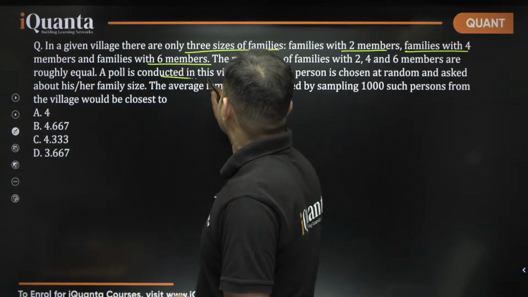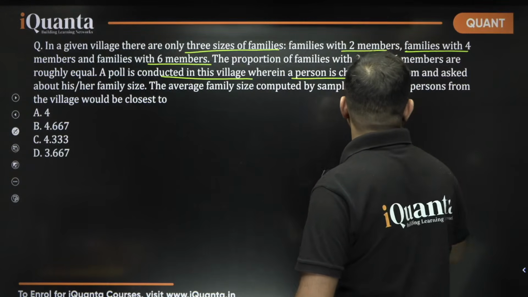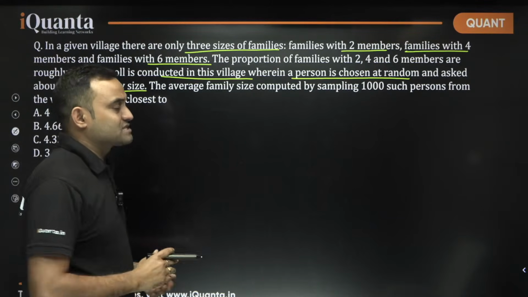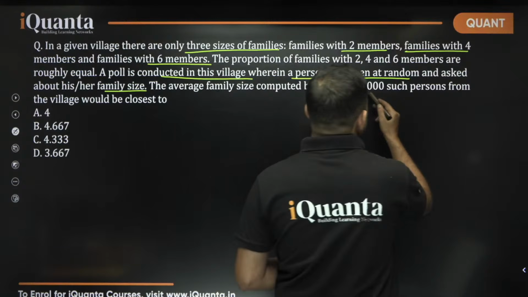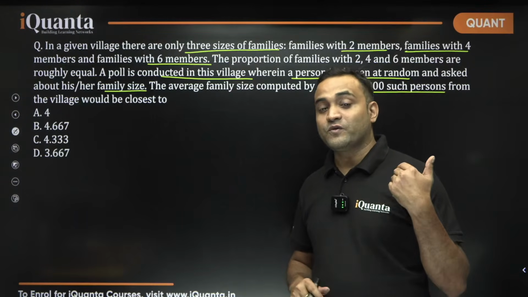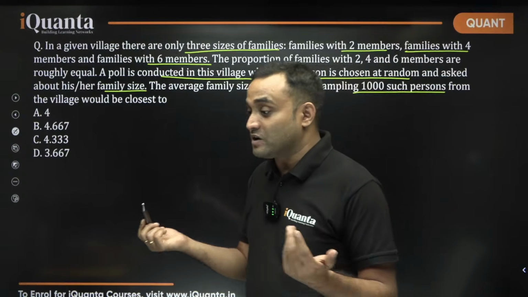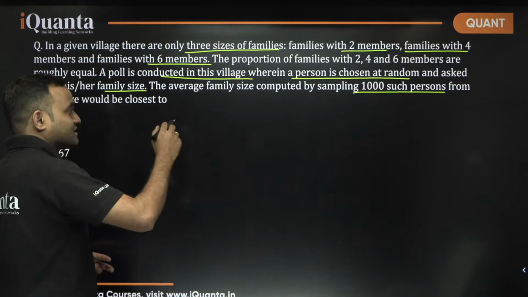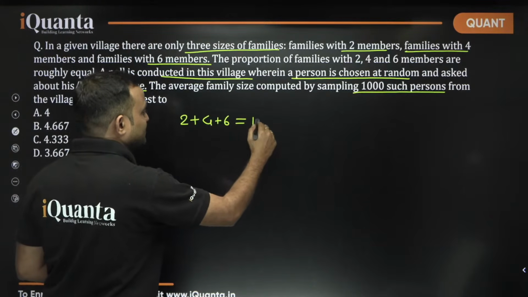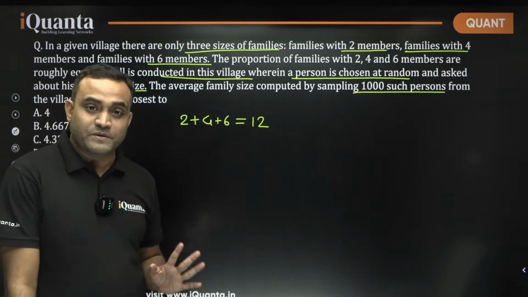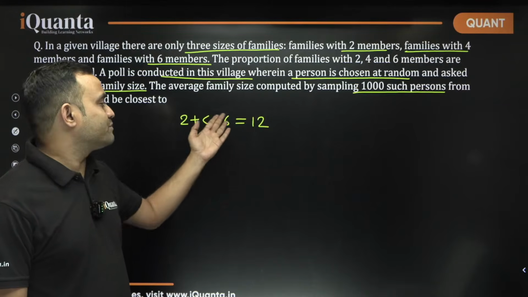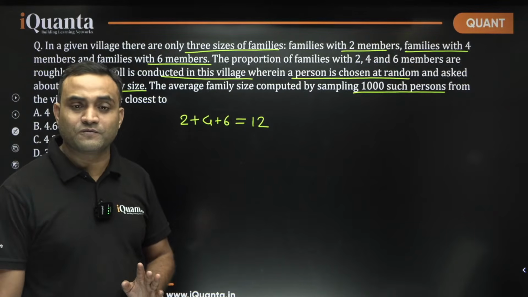A poll is conducted in this village wherein a person is chosen at random and asked about her family size. The average family size computed by sampling 1000 such persons from the village would be closest to what? So we need to find the average. This is nothing but the weighted average. See what will happen if you take a sample of 12 people: 2 people plus 4 people plus 6 people. Out of these 12 people, 2 people will be part of this family, 4 people will be part of this family and 6 people will be part of this family.